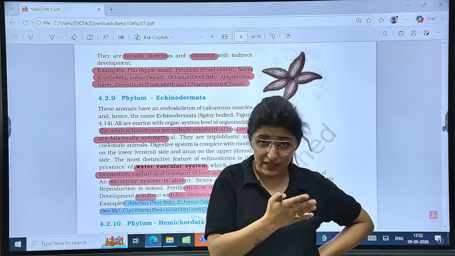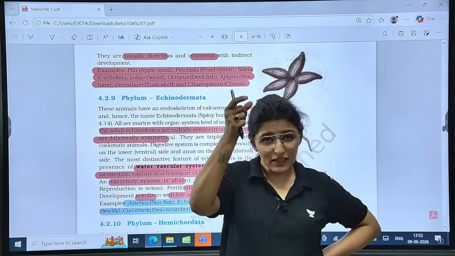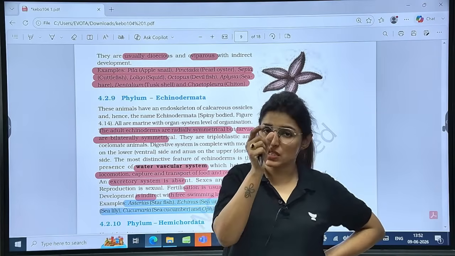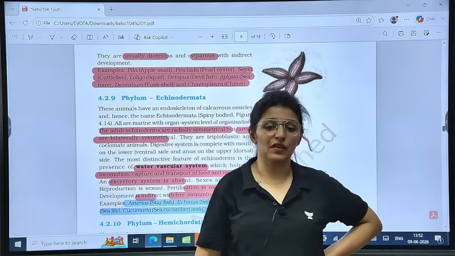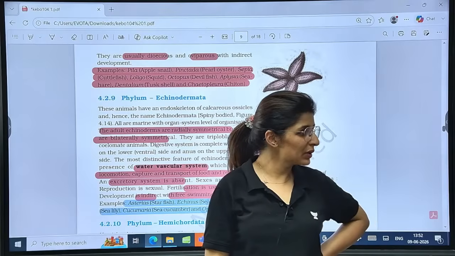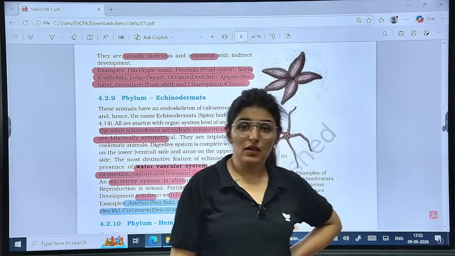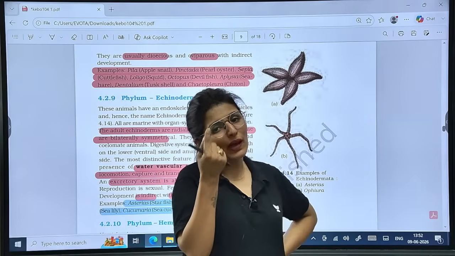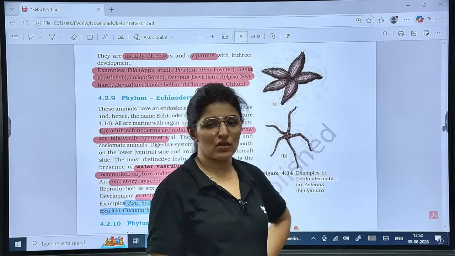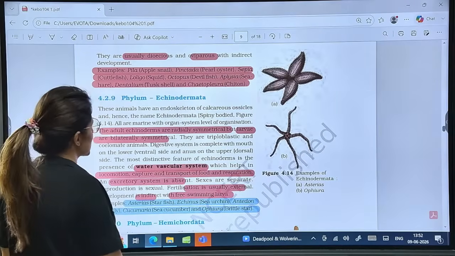distinguish between these names. So write down, make a list of all the organisms which start with C or which end with the name fish. Please make sure that you do these things. Okay, so, and how many animals? You miss one animal and the question goes wrong. So be very careful about such questions.